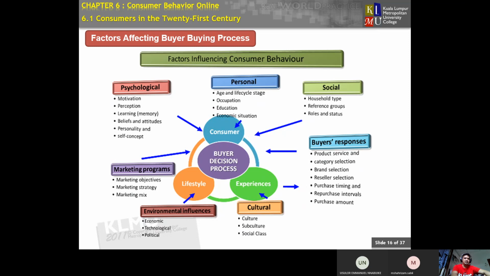This is the factors that influence consumer behavior: personal elements, social elements, buyer response, culture, environmental influence, marketing program influence, and psychological influence. We have a lot of factors, but these are the main ones that influence consumer behavior in the buying process.